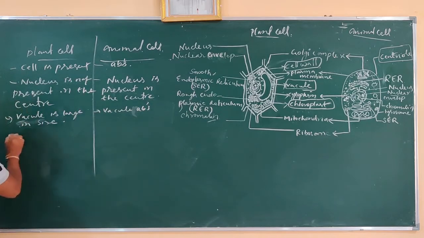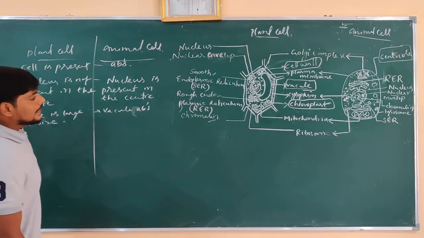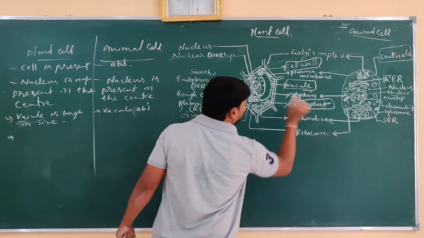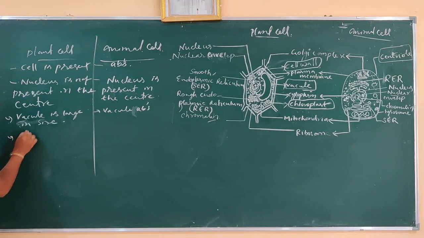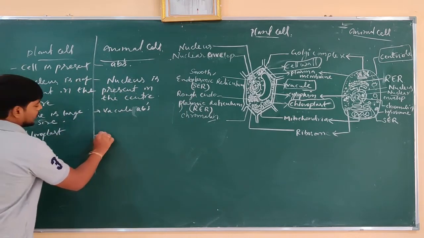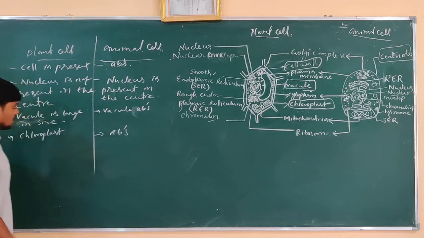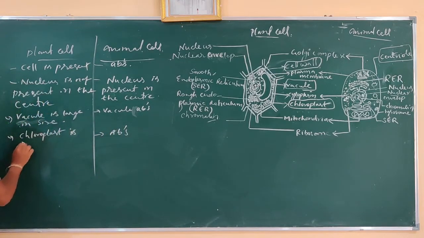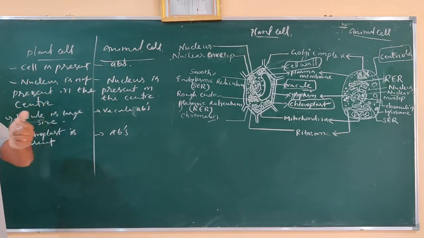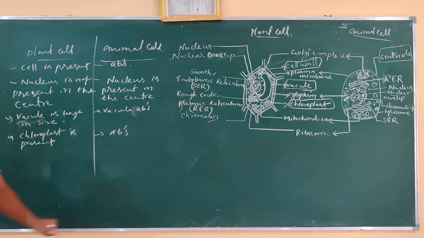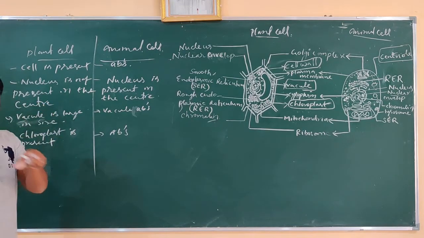And what is another important difference? Chloroplast is present in plant cell and absent in animal cell. Due to the presence of chloroplasts, only plants are able to prepare their own food, and that is why they are the food producers on the earth.